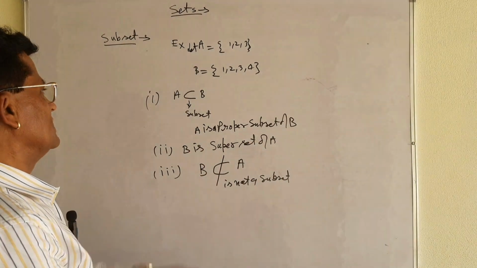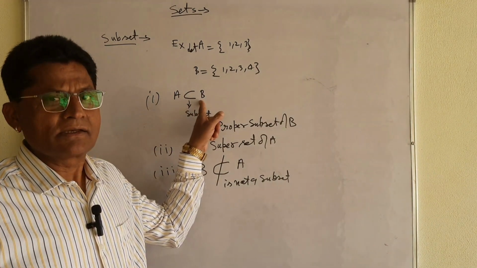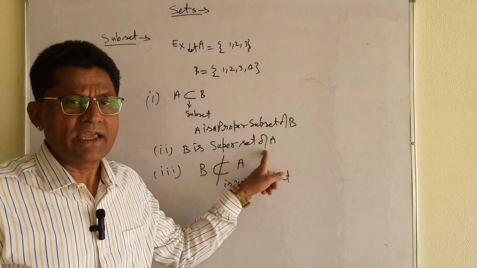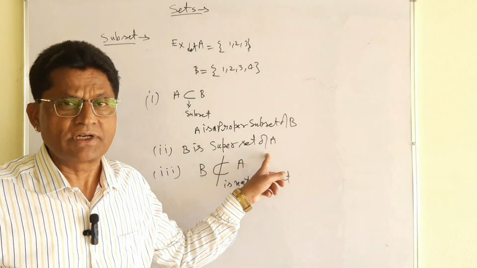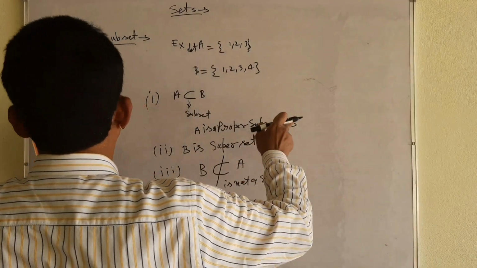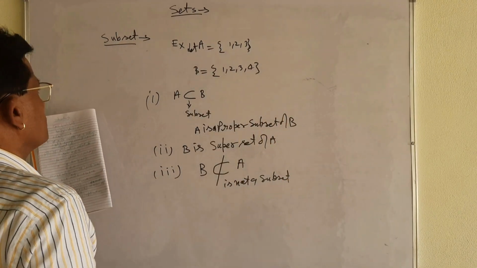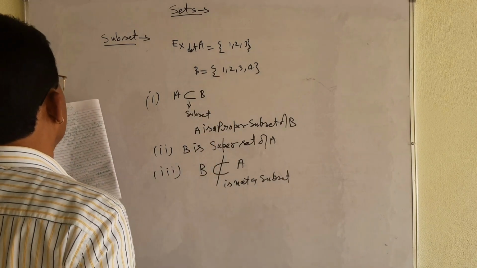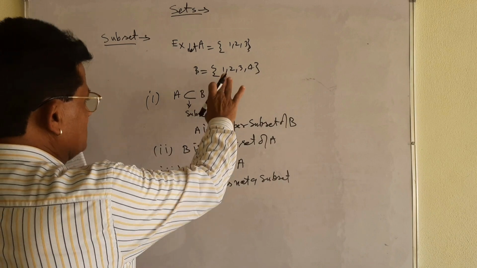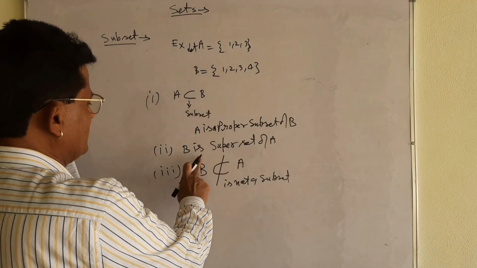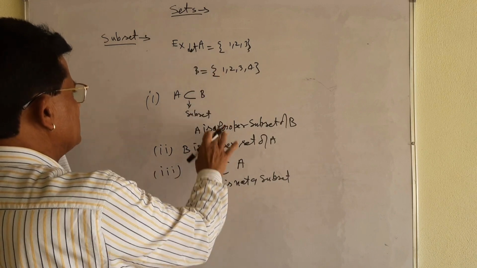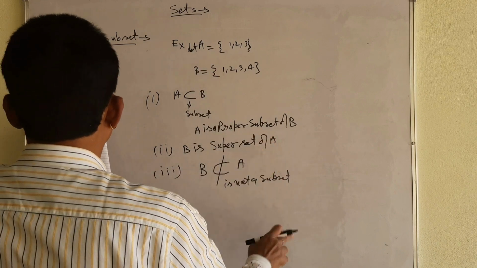Once again, I am telling you, A is a proper subset of B and B is a superset of A. These things you must keep in mind, my dear student. Very important thing I am telling you. Each and every element of set A must be in the set B. That is why you can say that, each and everything I have explained. How will you say? B is a superset of A and A is a proper subset of B. Let me take some more things.